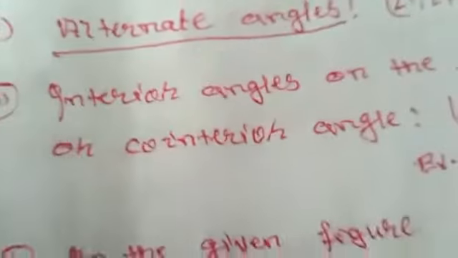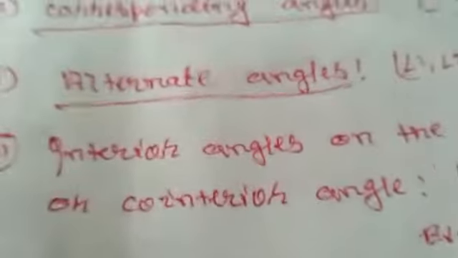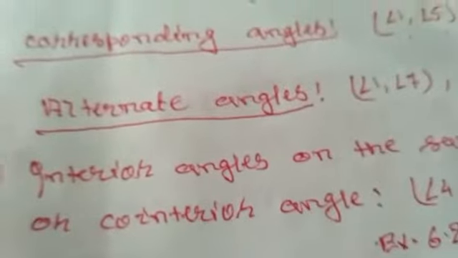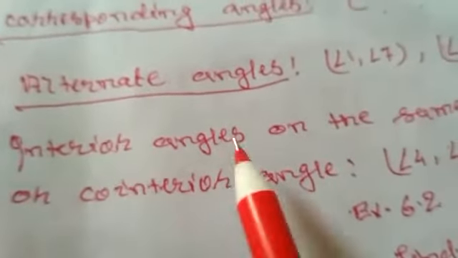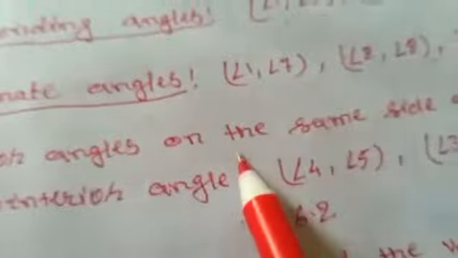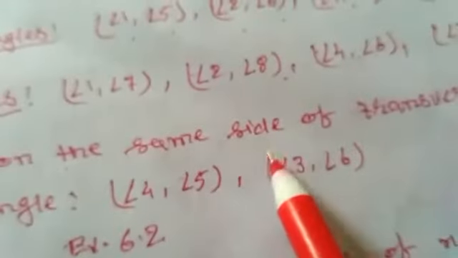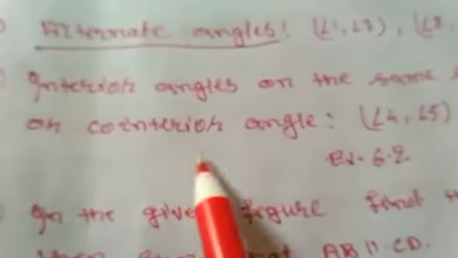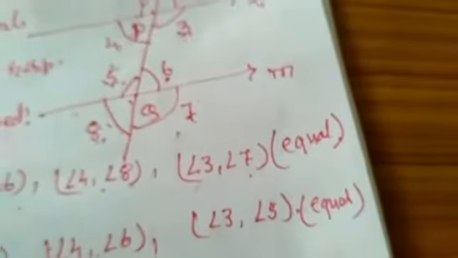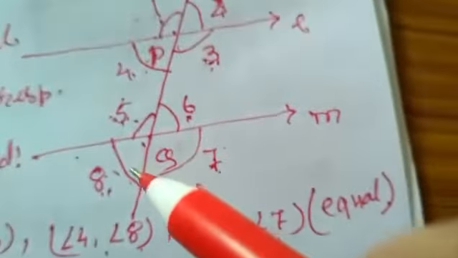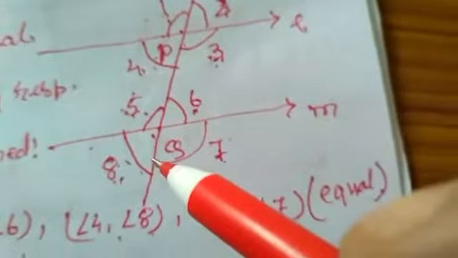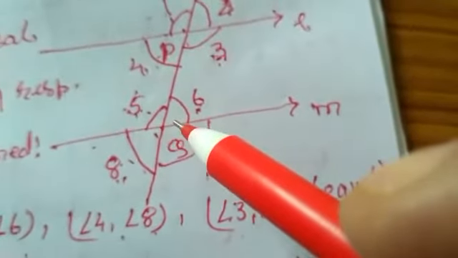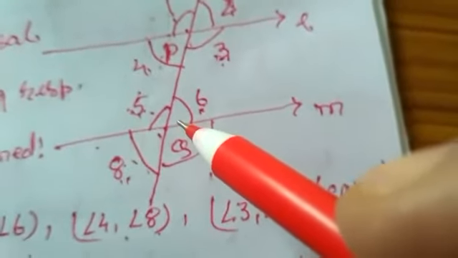Now there is one more type of angle on the basis of parallel lines, that is interior angles on the same side of the transversal, or you may call them co-interior angles.